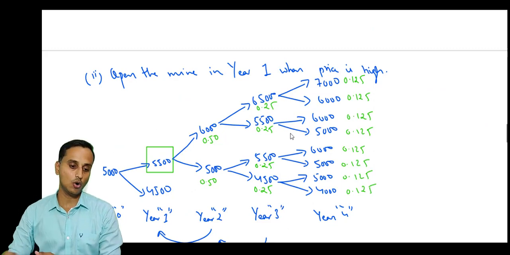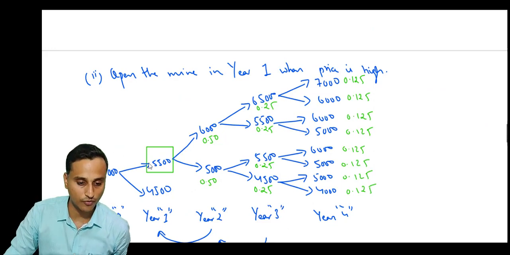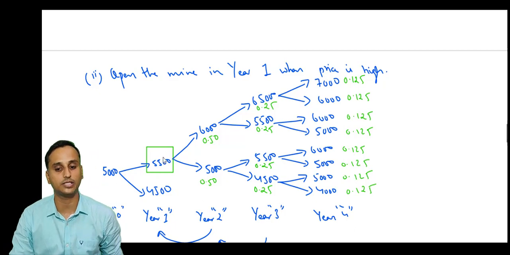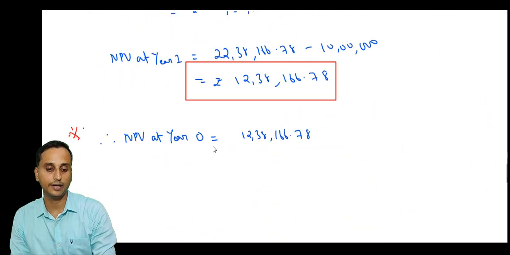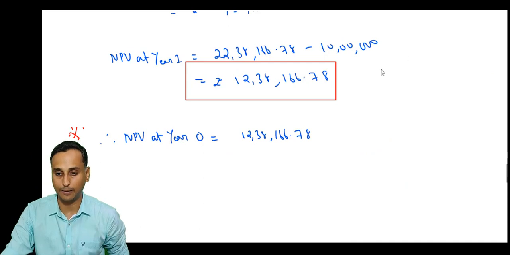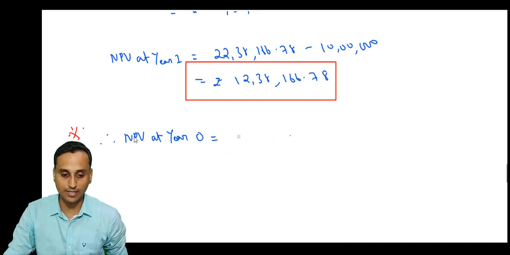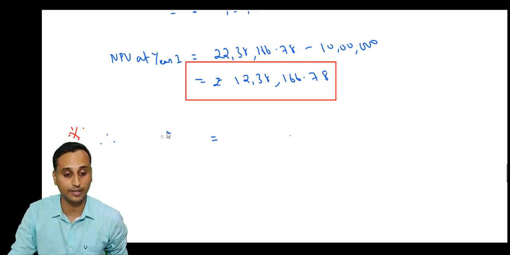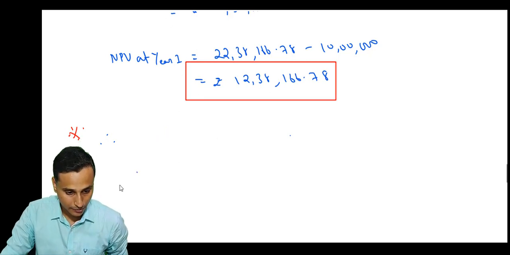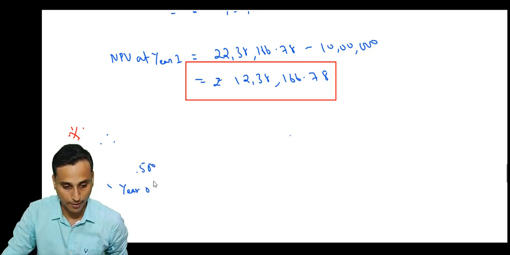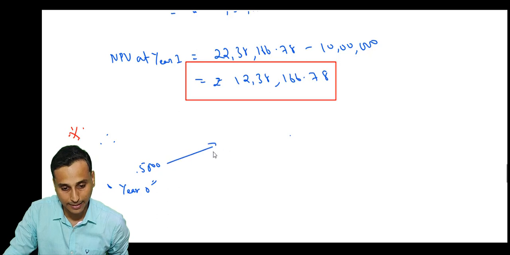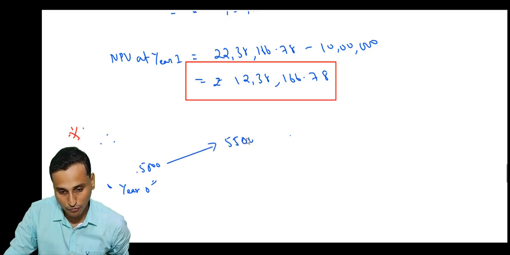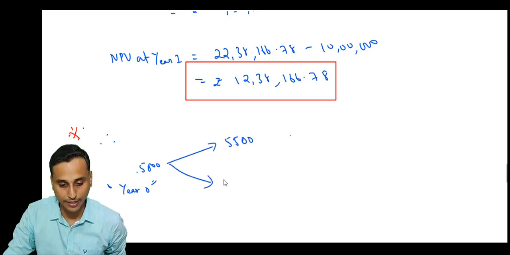So if the price increases to 5,500, NPV is going to be 12,38,166.78. But there are chances that the price may not increase, the price may decrease. What will you do in such a case? If you pay attention here, in year 0 the price is 5,000, and we know this price can increase to 5,500 in year 1 or also decrease to 4,500 in year 1.